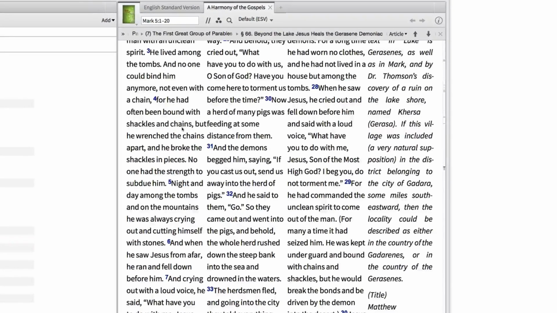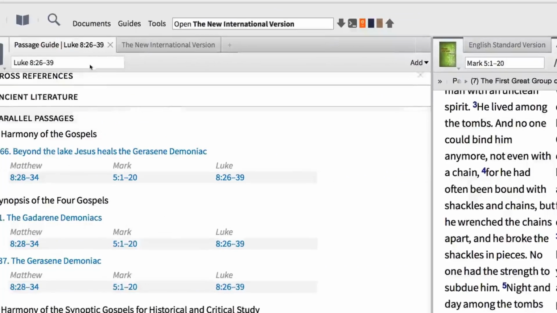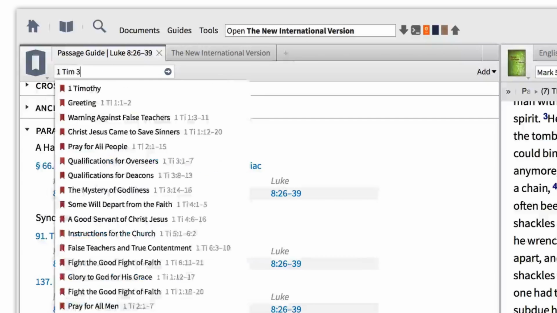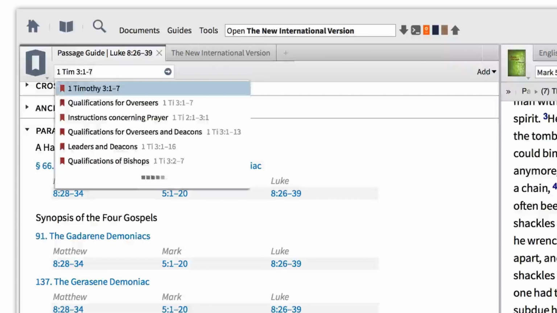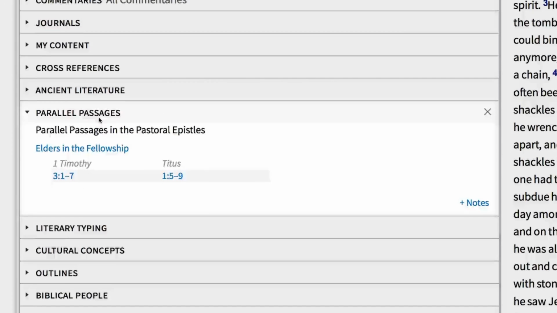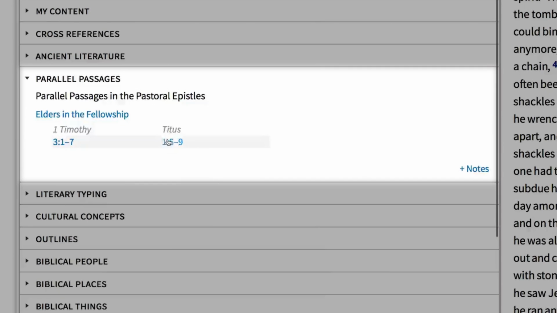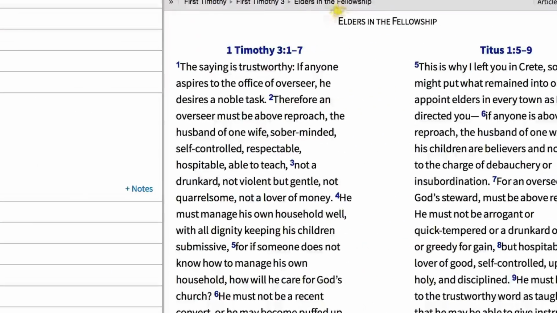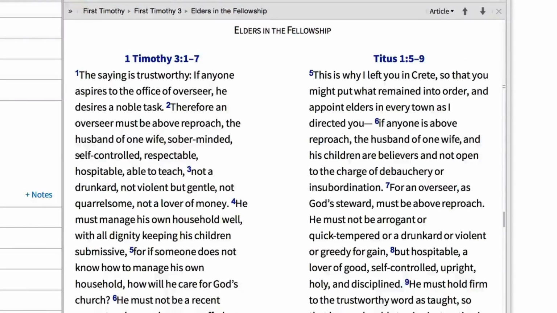And the parallel passage tool works for text outside the Gospels, like the pastoral epistles. Take, for example, 1 Timothy 3:1 through 7. When I enter this passage and create a new guide report, Logos now shows me parallel text in Titus 1:5 through 9. If I select the heading link for this Harmony resource, Logos then allows me to read Paul's qualifications for elders in both texts.